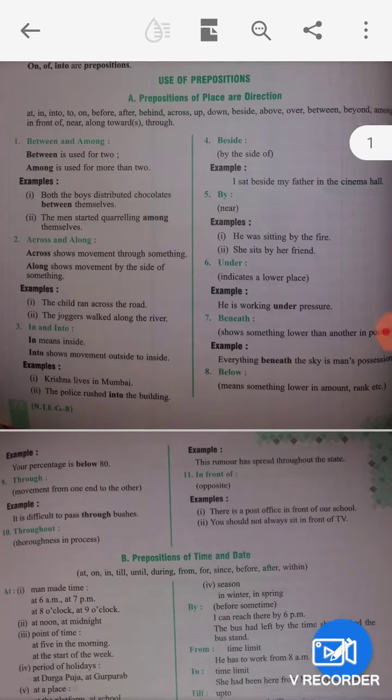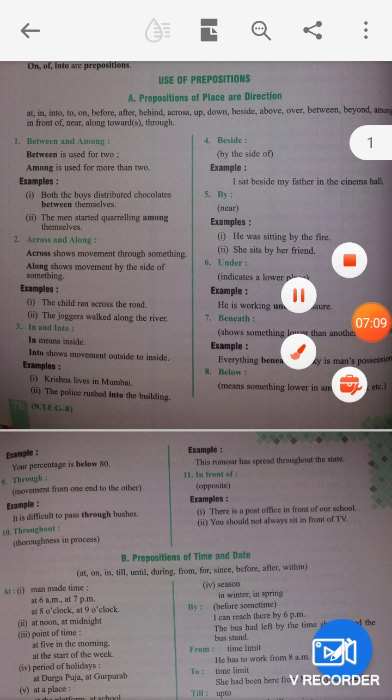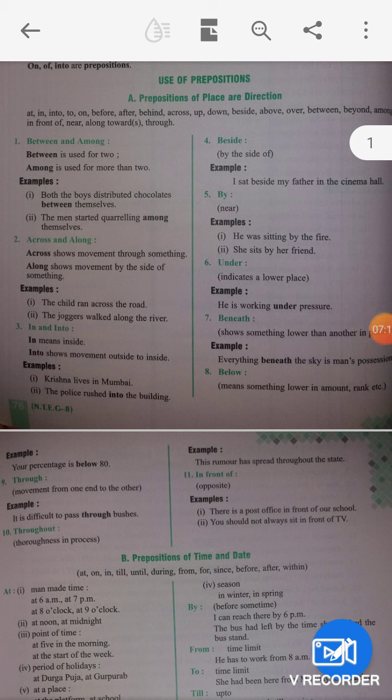Below is also used. Below means something lower in amount, rank, etc. For example, the rumor has spread throughout the state. Next thing is through. Use of through: movement from one end into the other. It is difficult to pass through buses.